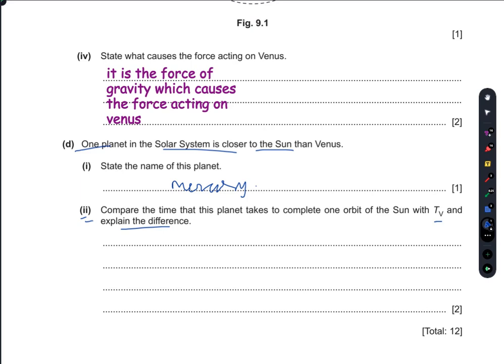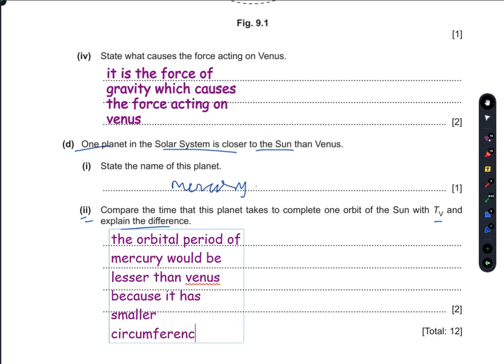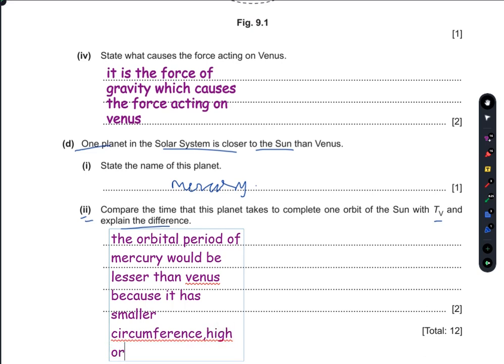It will take less time, so the orbital period of Mercury would be lesser than Venus because it has smaller circumference, high orbital speed. So that's your answer.